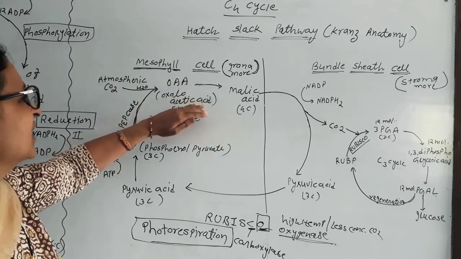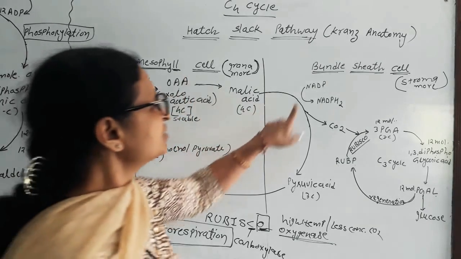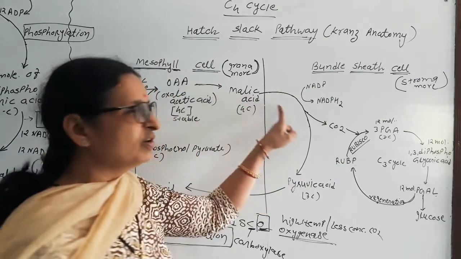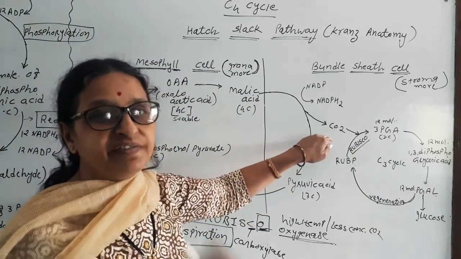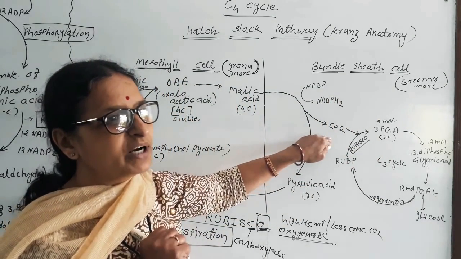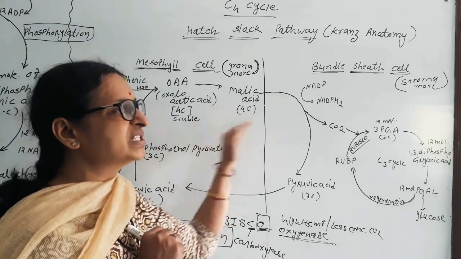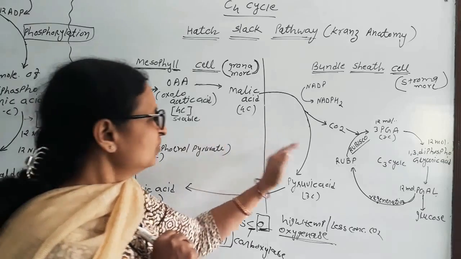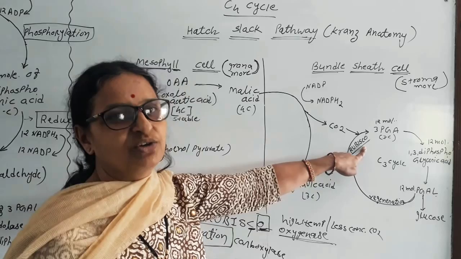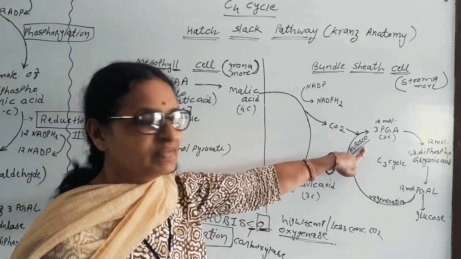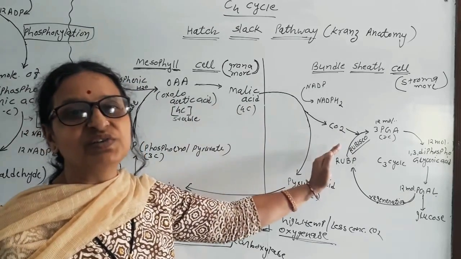So it fixes the carbon dioxide into OAA and provides it to the bundle sheath through malic acid. Bundle sheath cell never faces a low concentration of carbon dioxide because carbon dioxide continuously comes from the mesophyll cell through the malic acid. So at a high temperature too, this Rubisco does not work as oxygenase because the carbon dioxide concentration is maintained by the mesophyll cell.